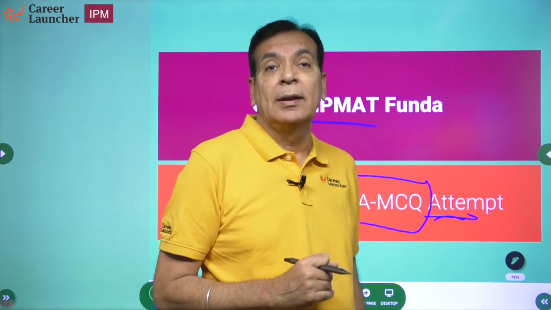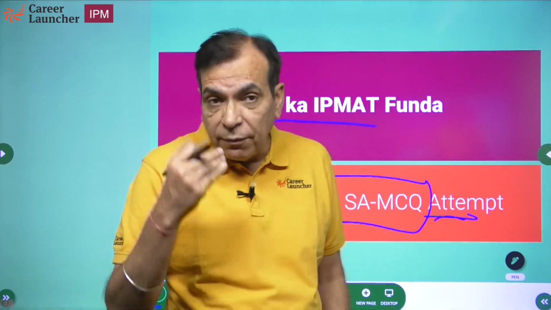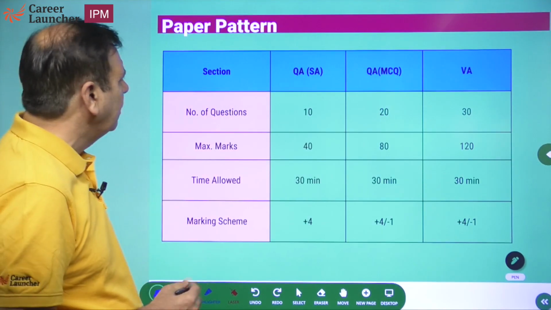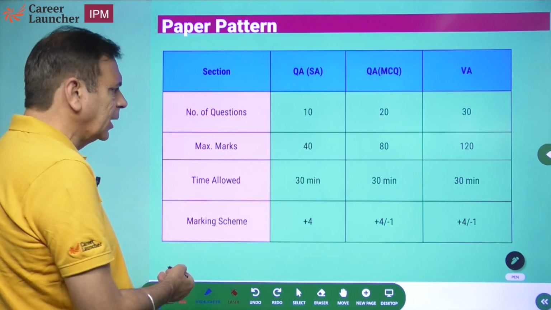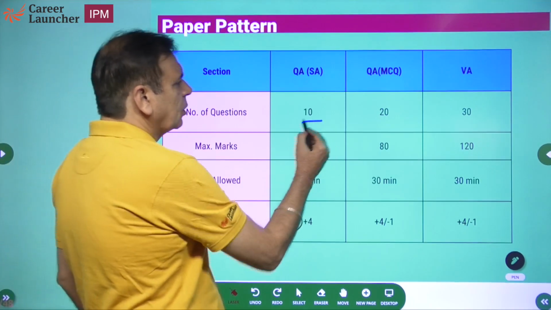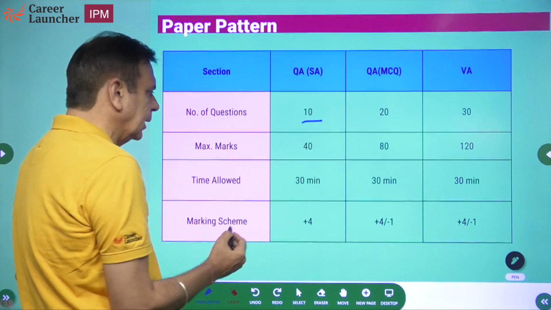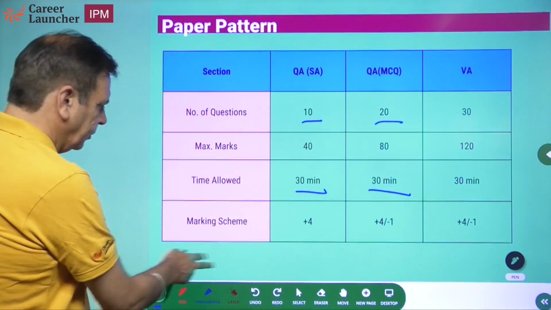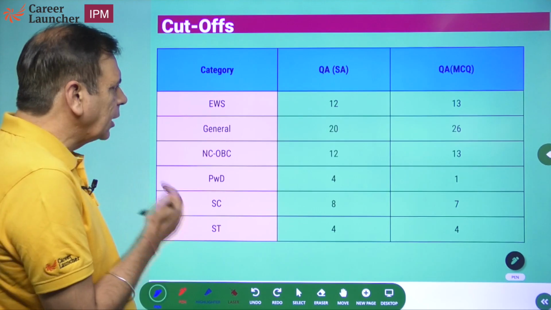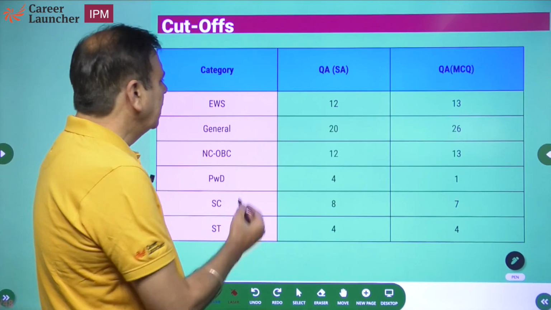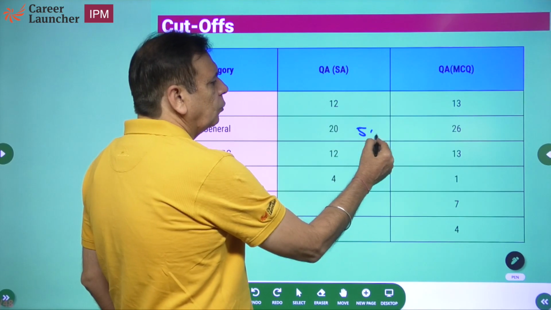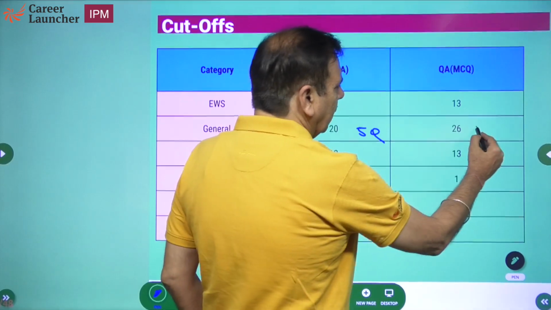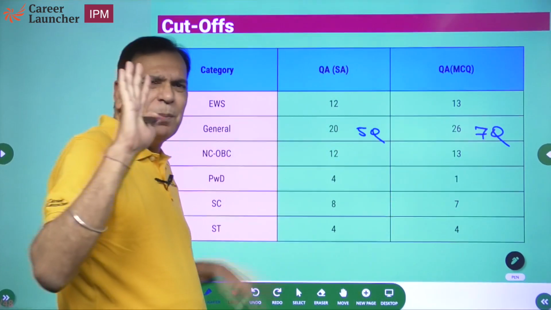I hope you have got an idea of the jugaad methods, or the way by which the paper has to be solved. Before we start, very quickly look at the paper pattern, something that all of you know. 10 questions of essay to be done in 30 minutes. 20 questions of MCQ also to be done in 30 minutes. And what are the cutoffs? If you are from the general category, you needed to do 5 questions in essay, and in MCQ, at 4 marks each, 7 questions. So 7 plus 5, 12 सवाल करने थे.